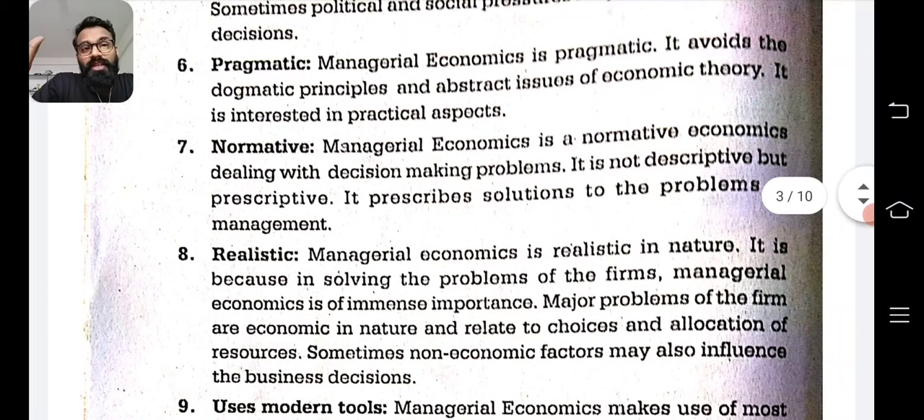It's normative. Managerial economics is normative economics, dealing with decision making problems. It is not descriptive but prescriptive. It prescribes solutions. That means it gives us a norm and also prescribes solutions to the problems of management.